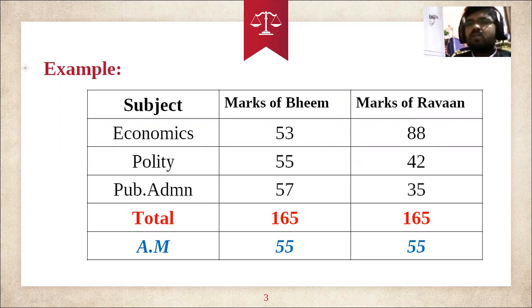For example, if you take into account your marks at the 10th level, intermediate level and degree level, how much you maintain the score. If you take percentages, you might have scored 80% in the 10th class. If you maintain 80% in intermediate, it is good. If you maintain 90 also, no problem. But if you have maintained around 50% or 40%, it is not good. There is high variation; you are not maintaining uniformly.